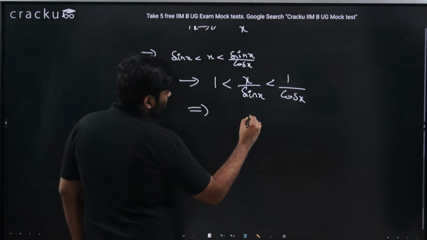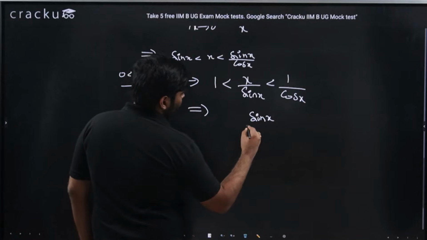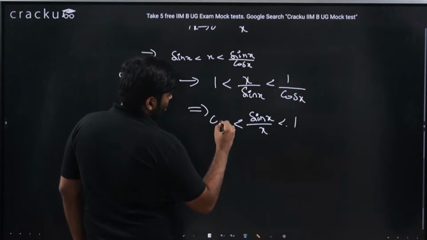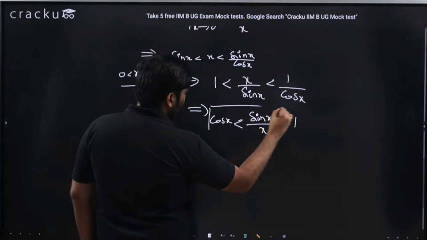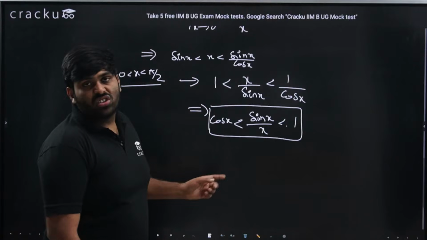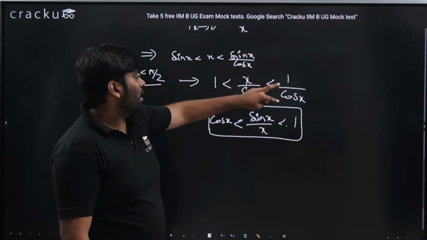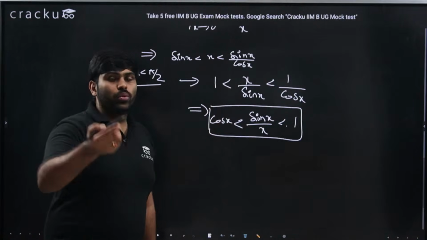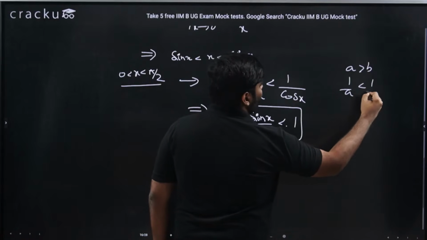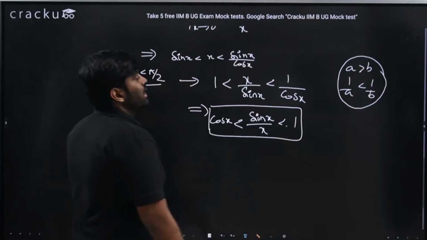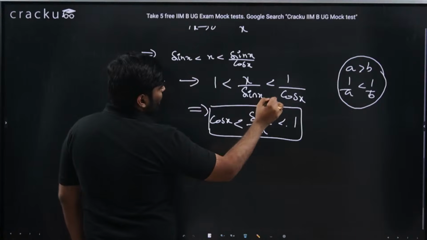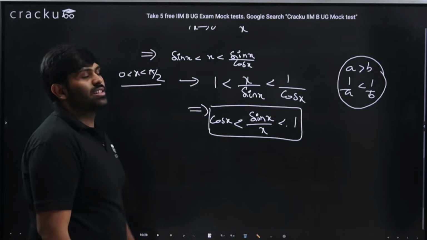This can be written by taking the reciprocal of everything. I would get 1 by 1, sin x by x, and cos x. But the inequality changes when you take the reciprocal. That is, if a is greater than b, then obviously 1 by a is less than 1 by b. So when I take the reciprocal, I would get 1 greater than sin x by x greater than cos x, that is nothing but cos x less than sin x by x less than 1.